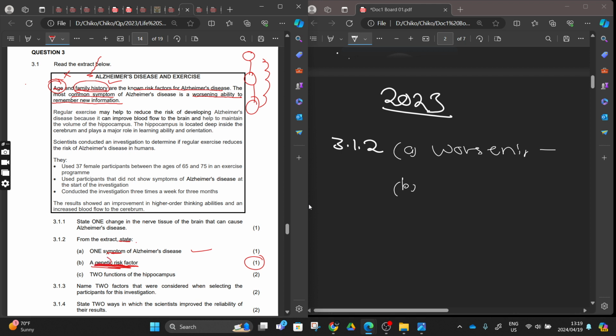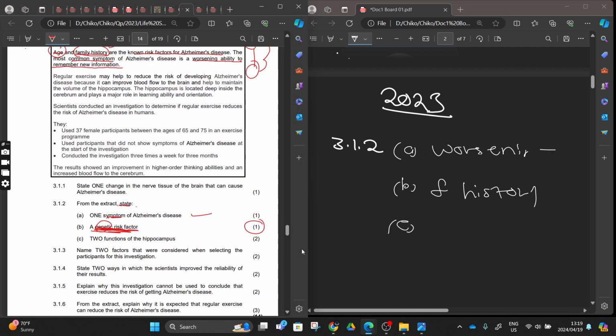We want this genetic. The key word here is genetic risk. Age is not genetic, so here you are going to say family history, right? Family history. Number C, you see now, you have to master this. I told you yesterday that for you to get 75% and a distinction, you have to master these extract questions and the investigation questions, because here they want you to use your mind, your cerebrum.